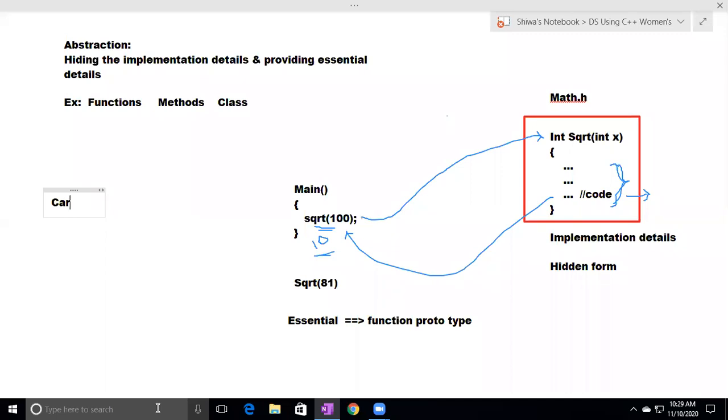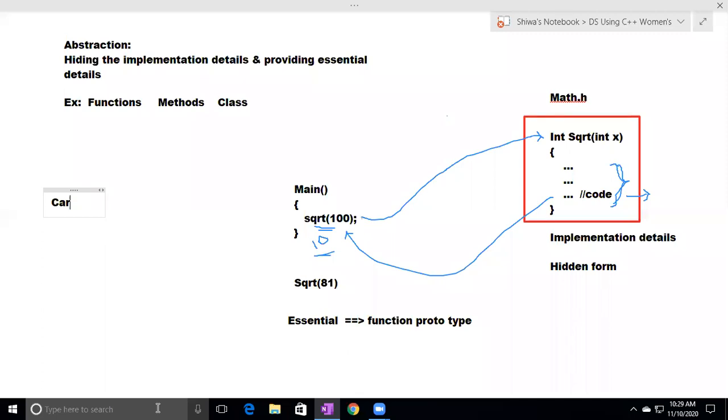The engine is a non-essential thing to the user, so it is in hidden form. And so many mechanical, electrical, and electronic components are there. All those are in hidden form. Essential things are given outside.